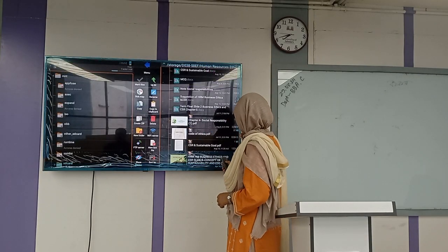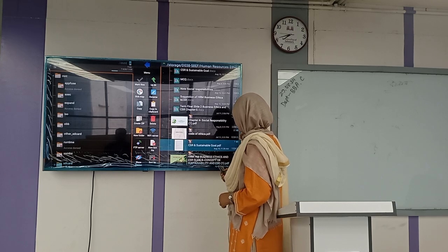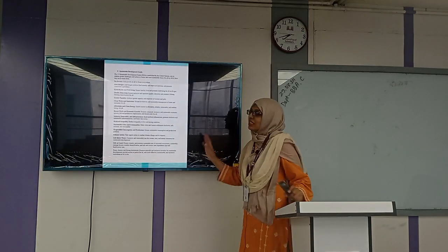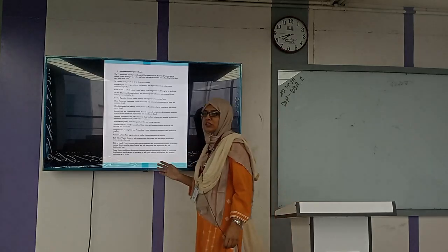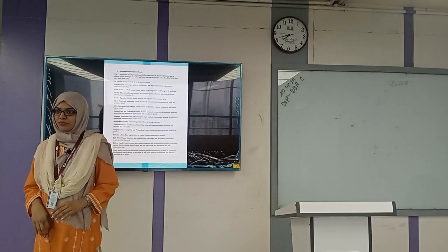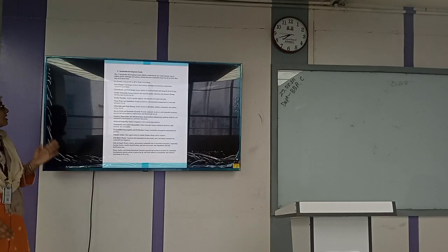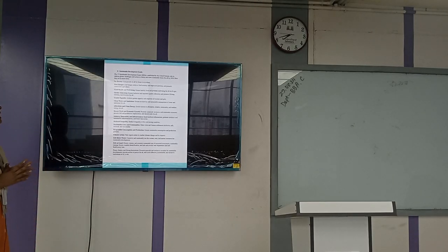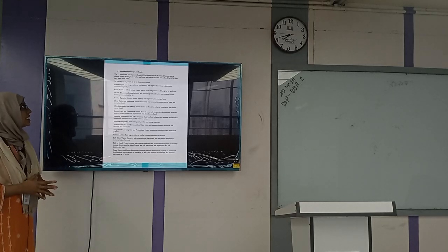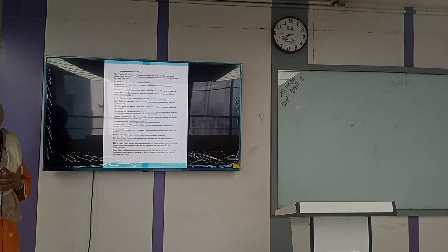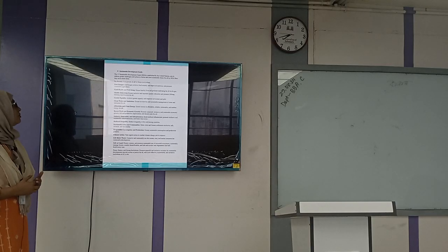To go to the further discussion, we need to show you something. What are the 17 goals? I have made a note and already uploaded it in your group. The 17 Sustainable Development Goals established by the United Nations aim to address global challenges and achieve a better, more sustainable world by 2030. Here are the short forms of the 17 goals.